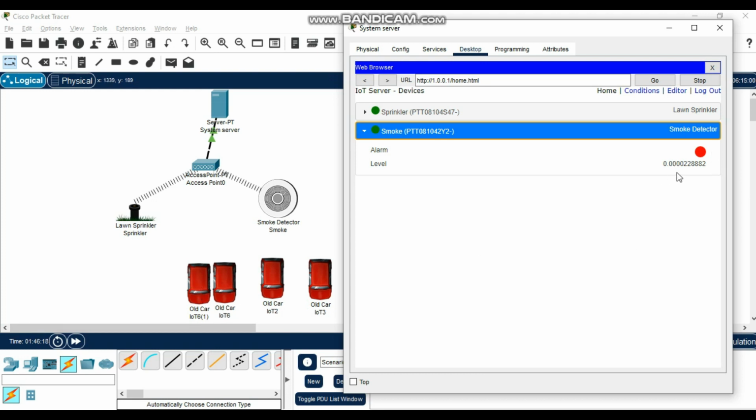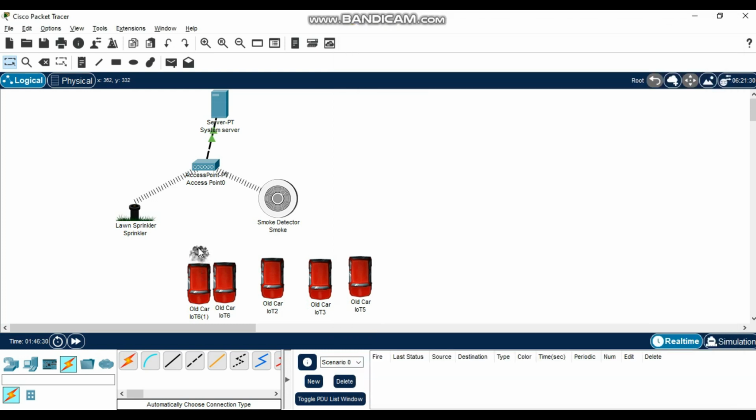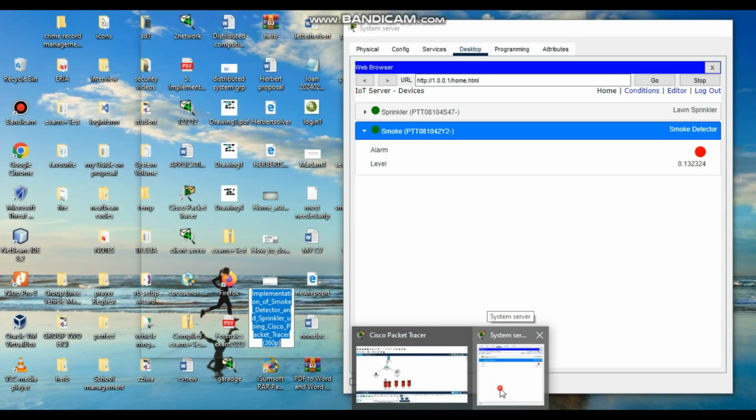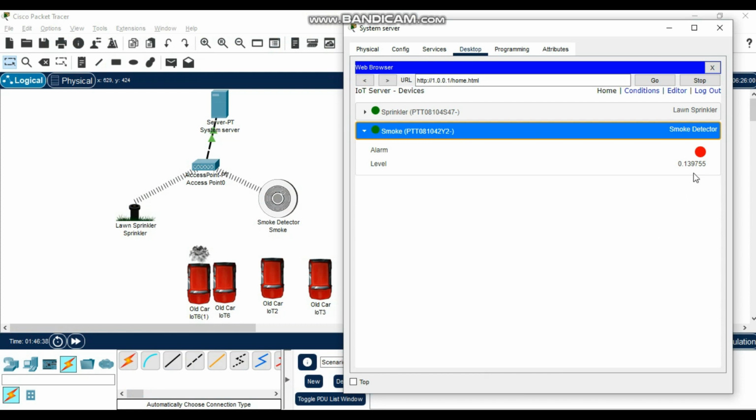Of course here you can see it's 0.00, but if it comes to 0.4 and above, the sprinkler will start pouring water. So Alt, then click on the end of the car. At this time there is smoke. Then you can come back and check. Here it's increasing. Let's try to increase with another smoke.